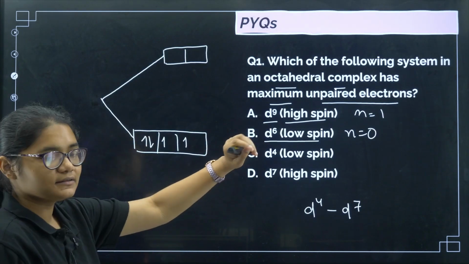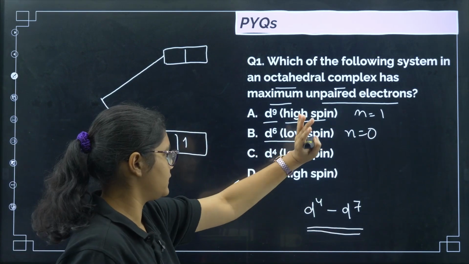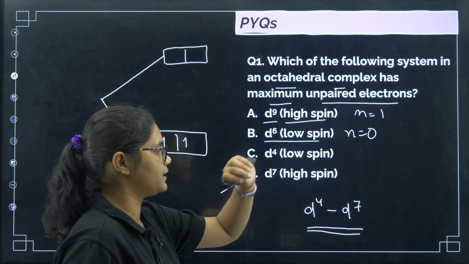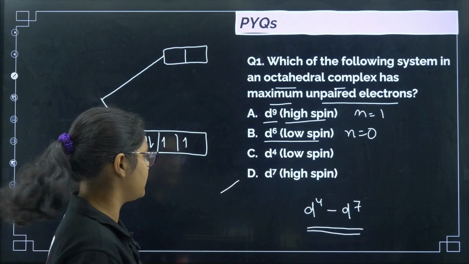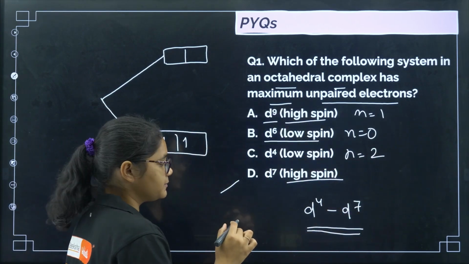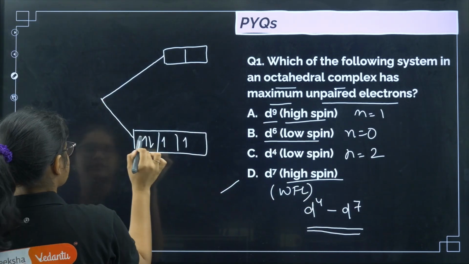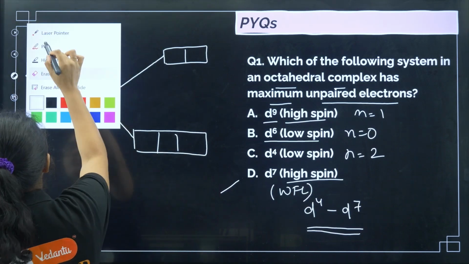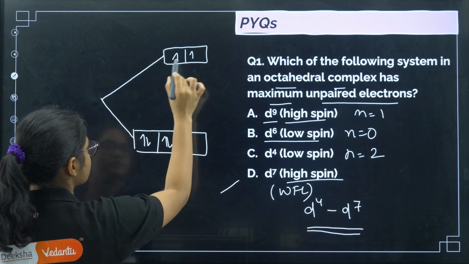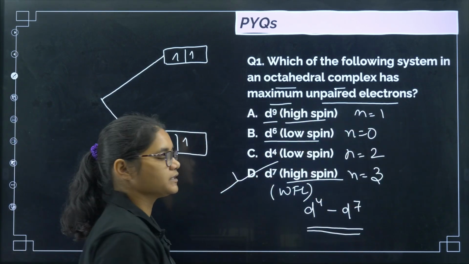High spin is again applicable only for d4 to d7. D9 anyway has 1 unpaired electron. D6 low spin means strong field ligand, pairing of electrons takes place, number of unpaired electrons will be 0. D4 low spin, again pairing of electrons takes place, so the number of unpaired electrons is 2. Now d7 high spin means weak field ligand, which means no pairing of electrons. So what will be the configuration here? We have 7, right? So we will have 1, 2, 3, 4, 5 and then 6 and 7. So the number of unpaired electrons here is 3. So the maximum number of unpaired electrons is in option number D.